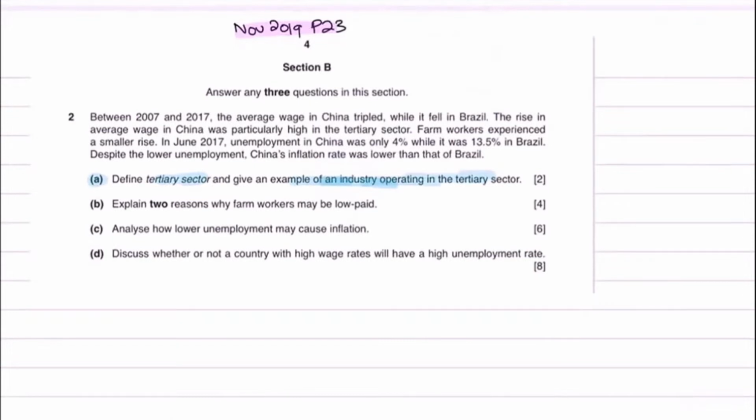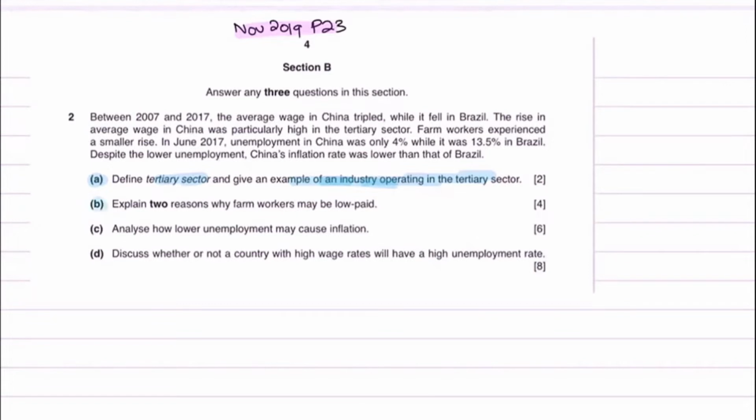So the tertiary sector is basically the service sector of the economy, under which all the firms that are providing services come, such as education, banking, healthcare, and law firms. All of these industries are responsible for providing services to the people, and that is what the tertiary sector is. That's all you need to write.